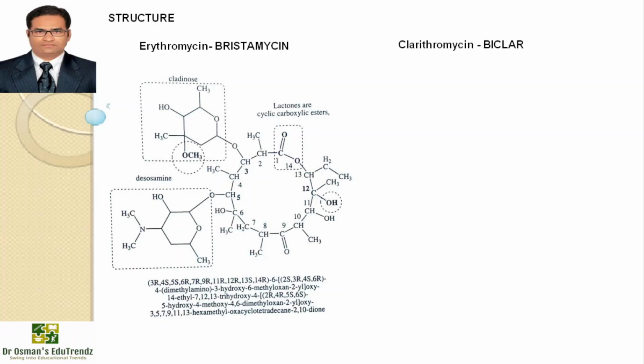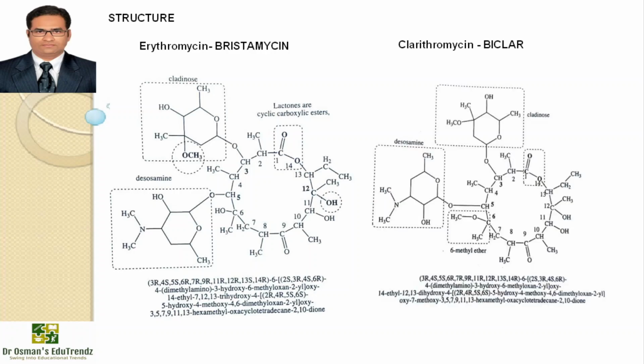We have another drug, clarithromycin, available with the brand name Biclar, and the IUPAC name and structure are on the screen. Clarithromycin is a 6-methyl ether of erythromycin. The simple methylation of the 6-hydroxyl group of erythromycin creates a semi-synthetic derivative called clarithromycin that fully retains the antibacterial properties of the parent antibiotic, with markedly increased acid stability and oral bioavailability and fewer gastrointestinal side effects.